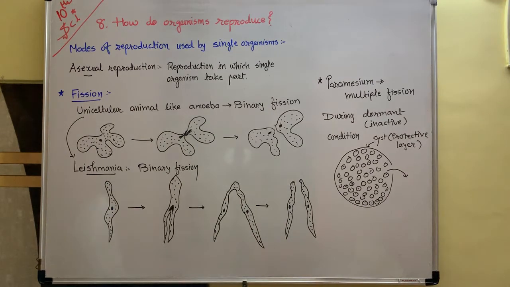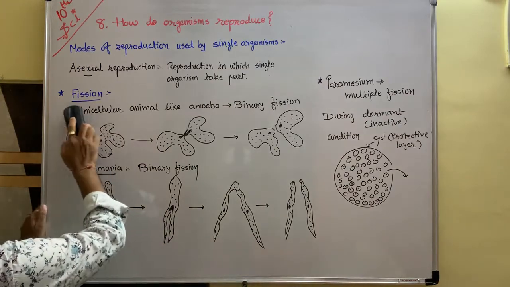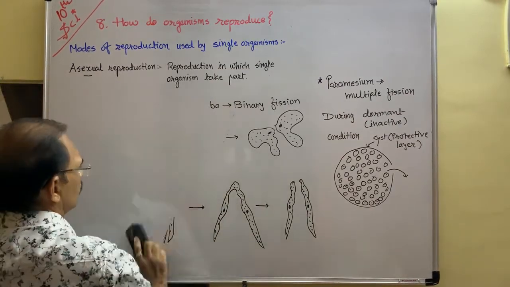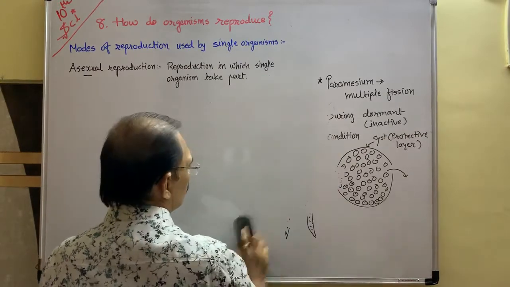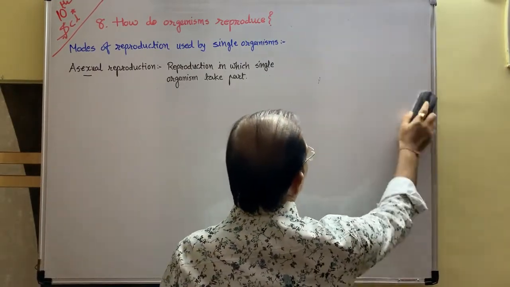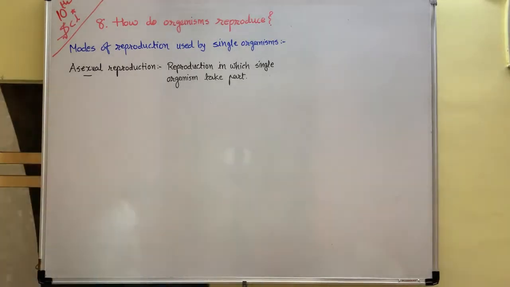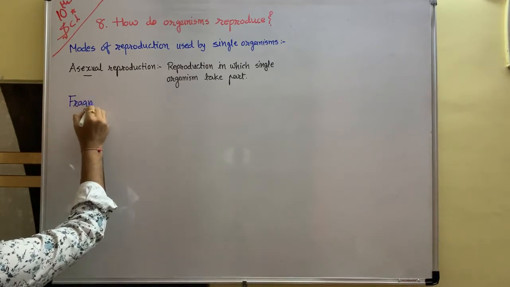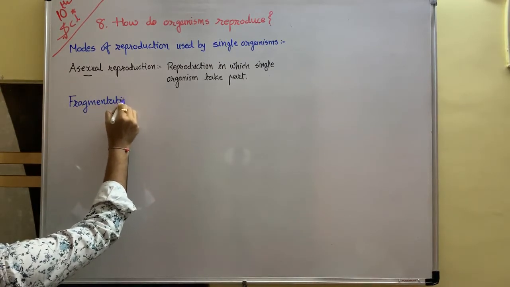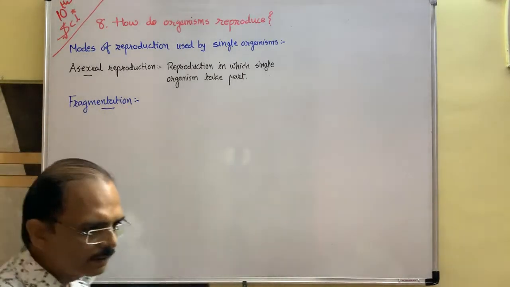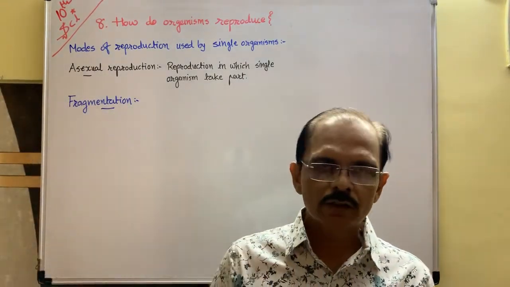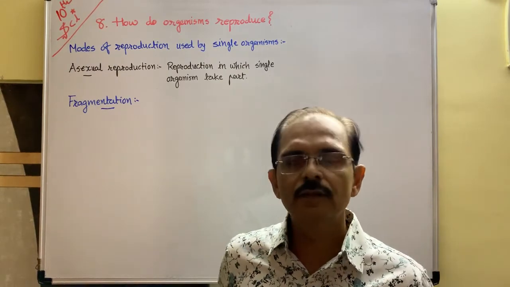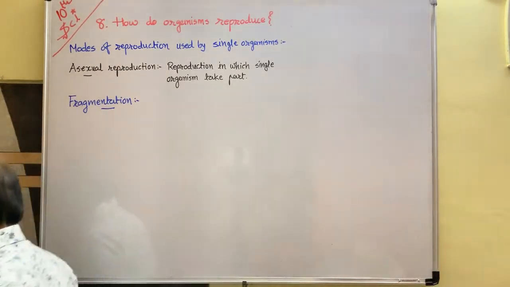Now after that, there is fragmentation. Fragmentation is done in Spirogyra. It is also just like fission, but the style is different, and that's why we say it is fragmentation.